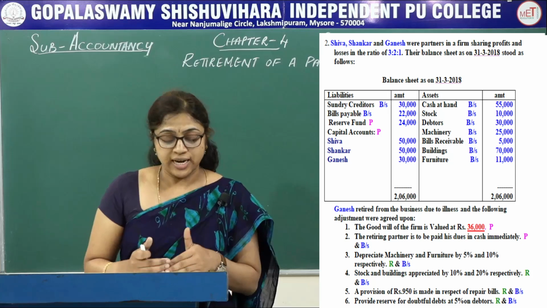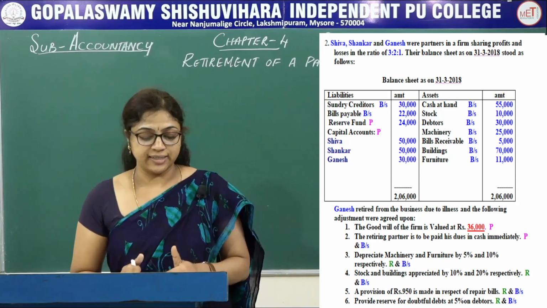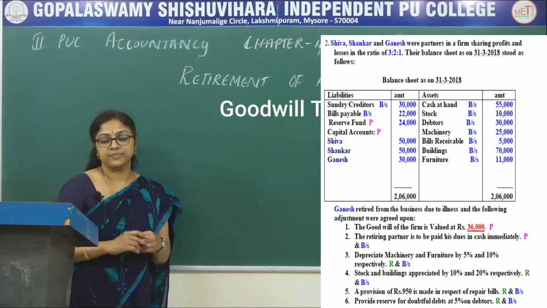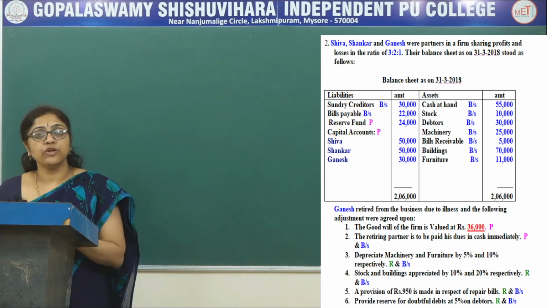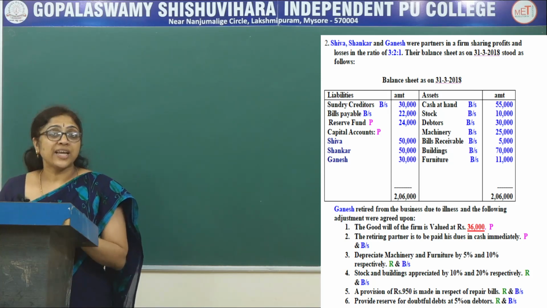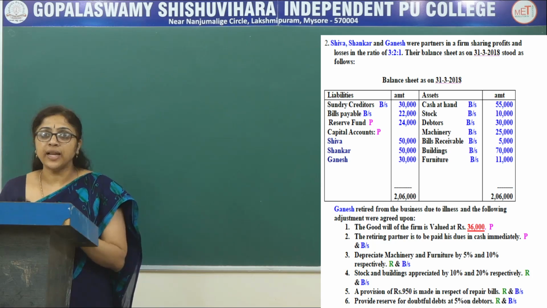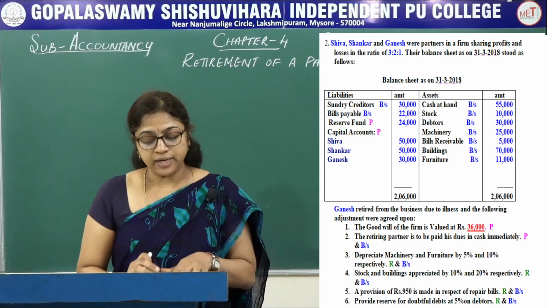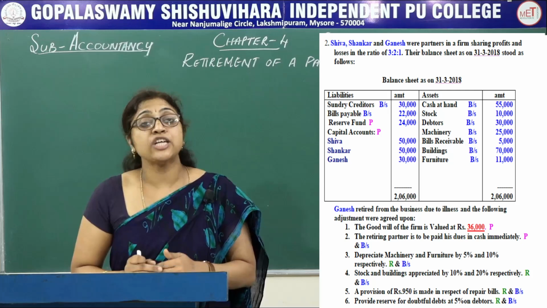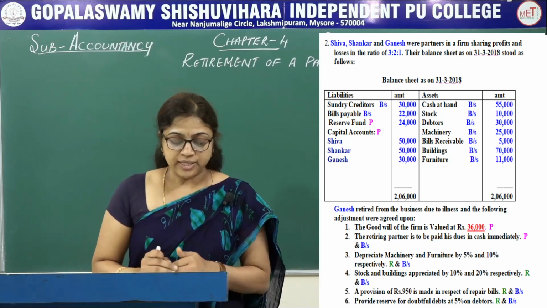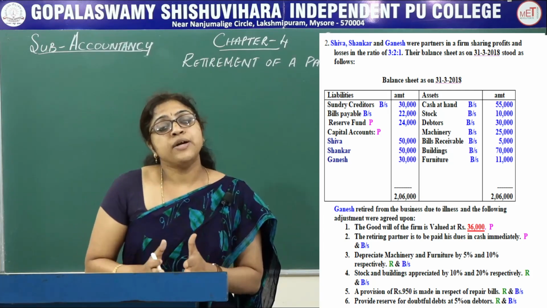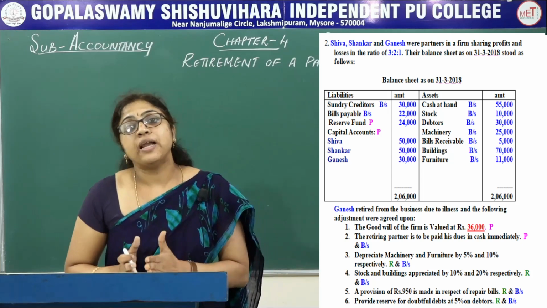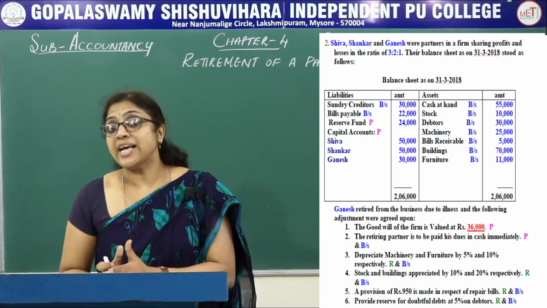In this question, Ganesh gets retired. In the first adjustment, goodwill of the firm is valued at rupees 36,000. It is recorded in the partners capital account. Next, the retiring partner is to be paid dues in cash immediately. That means settlement of the partners capital account is made by cash here.